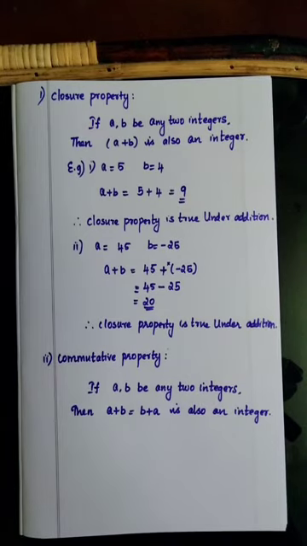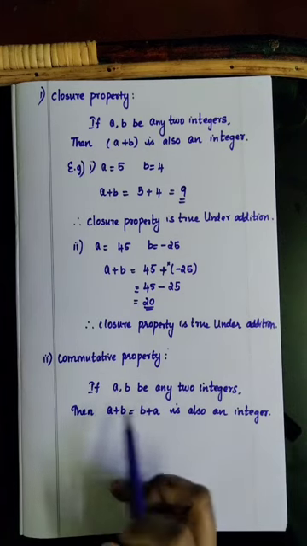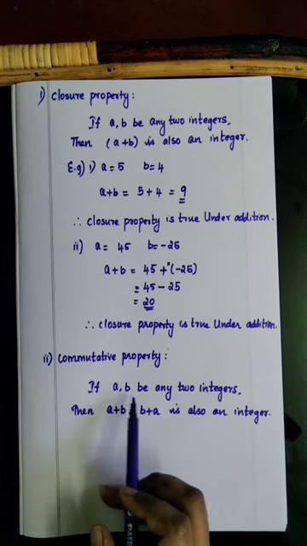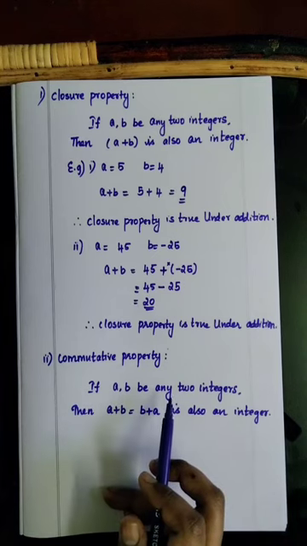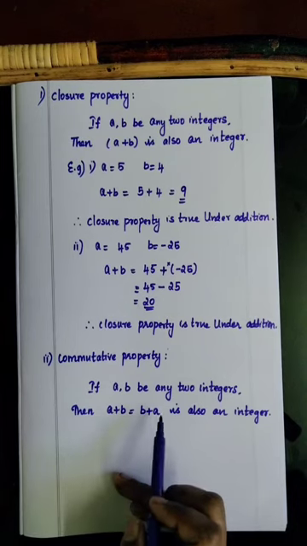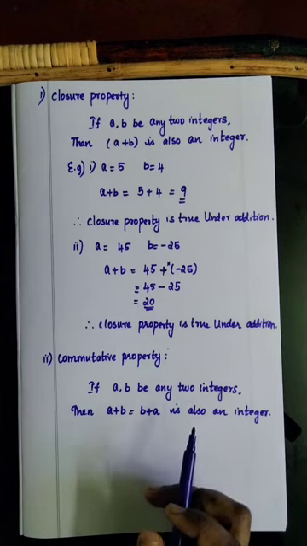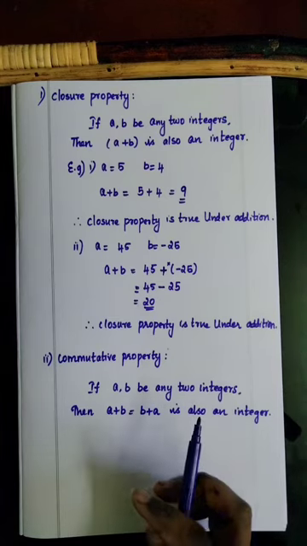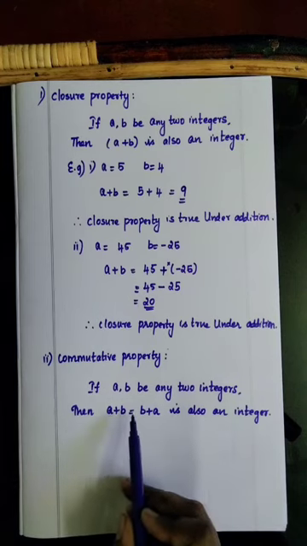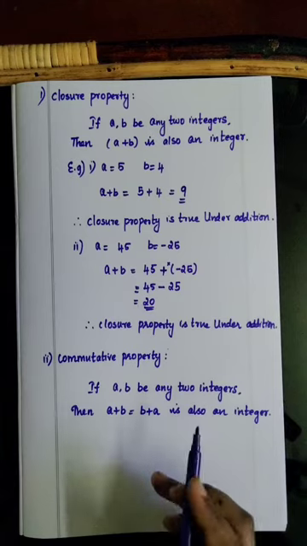Okay, students, the next property is the commutative property. Here also we are going to take two integers. If a, b are any two integers, then a plus b is equal to b plus a, which is also an integer. Commutative property means if a, b are any integers, then we need to prove a plus b is equal to b plus a.